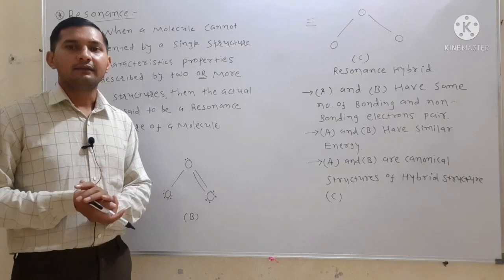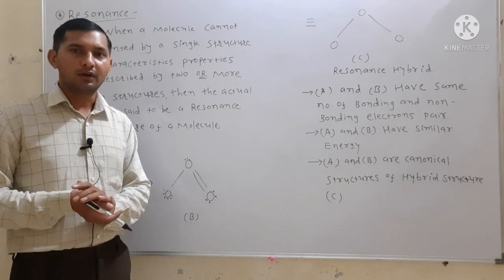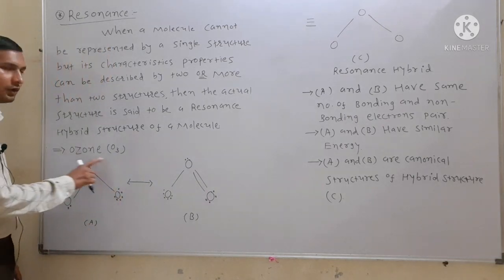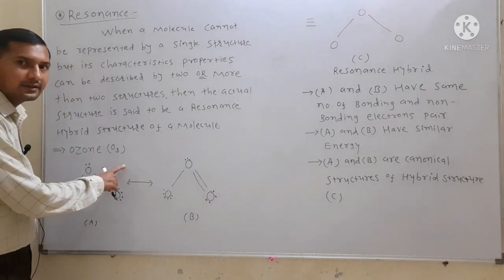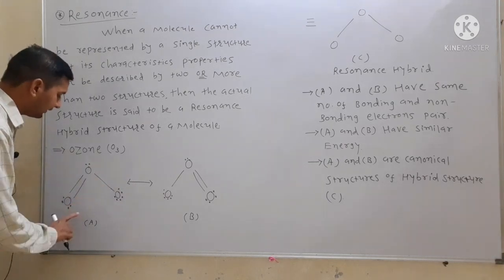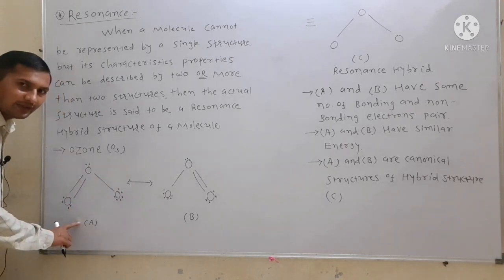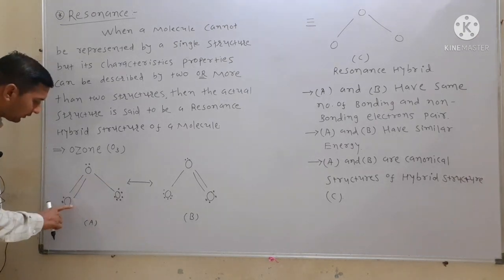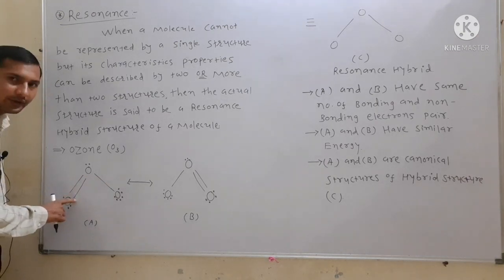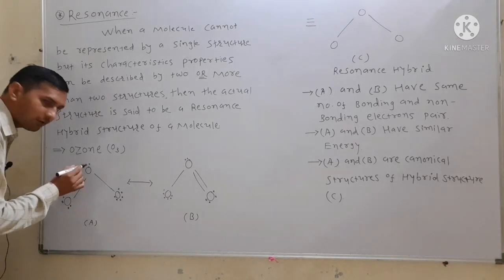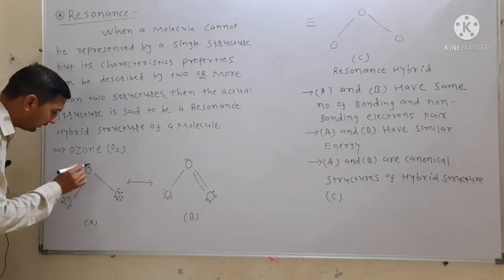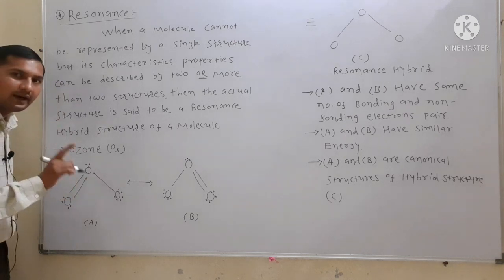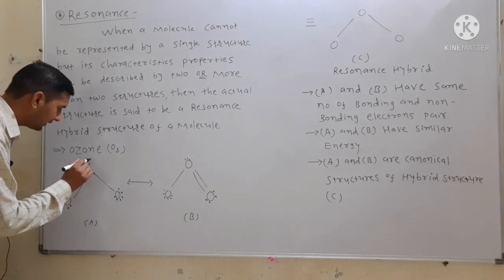We understand this by taking the example of the ozone molecule. Consider this ozone molecule. This is known as structure A. In this structure, there is a single bond between two oxygen atoms, and these two oxygen atoms have a double bond. The valence electrons for this oxygen are 1, 2, 3, 4 and 5. Only 5 valence electrons, so it acquires a positive charge.